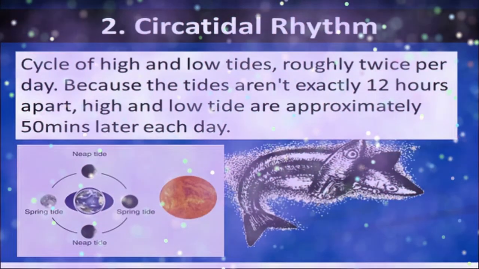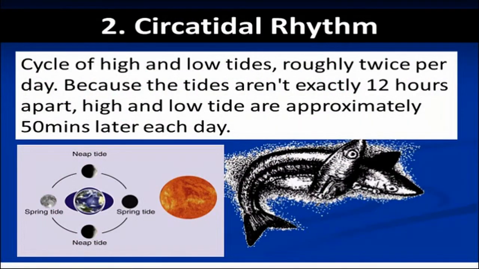Second is the circalunidian rhythm. This is the cycle of high and low tides, roughly twice per day. So in a day, the cycle runs 2 times: one is high and another is low. And depending on these two cycles, the animals also behave. Sometimes the animals come up during high tide and they go down during low tide. So that's like a day and night cycle.